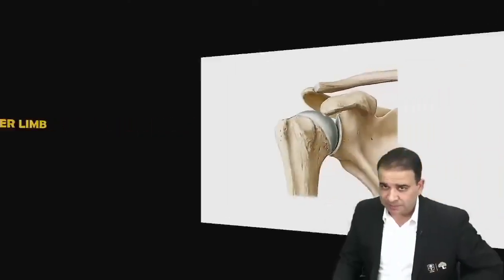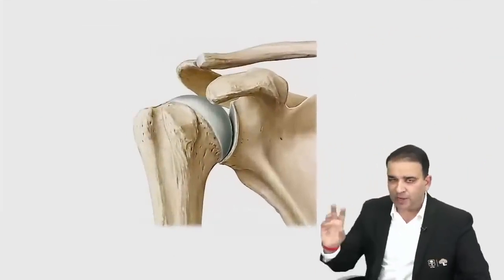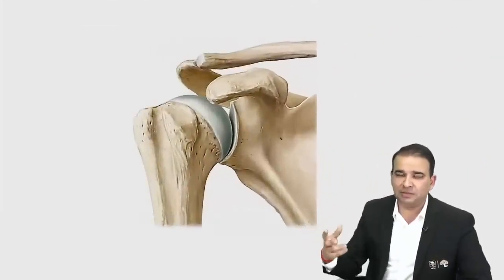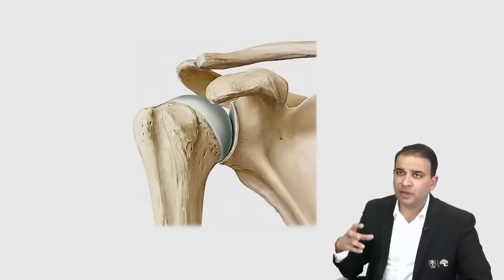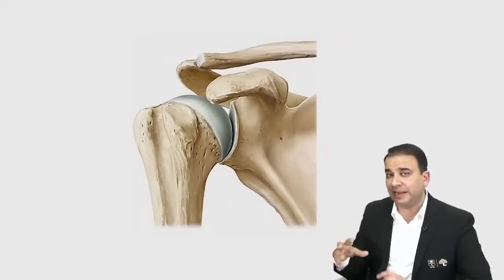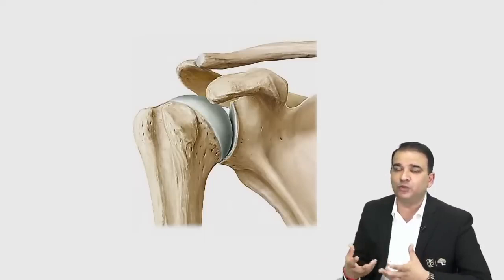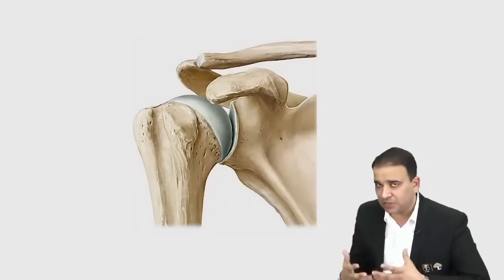Let's start with the upper limb now. Now in the upper limb, I first want to start with a picture of a humerus. Upper end of the humerus and upper end of femur, I always say in my class also that's very important, because the muscles of the shoulder joint and the hip joint are attached there, and the shoulder joint movement and hip joint movement is something that you should know about, and there are questions asked on that here.